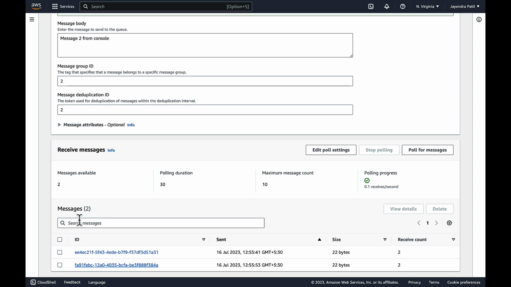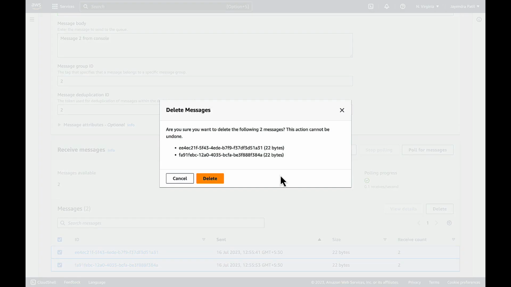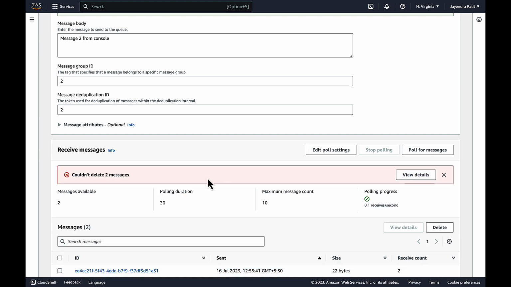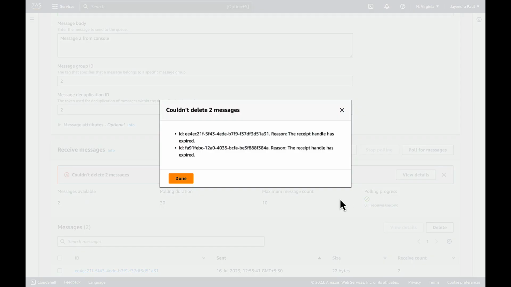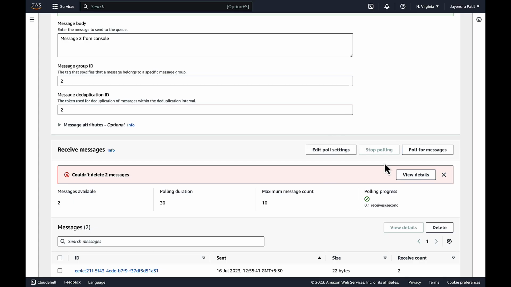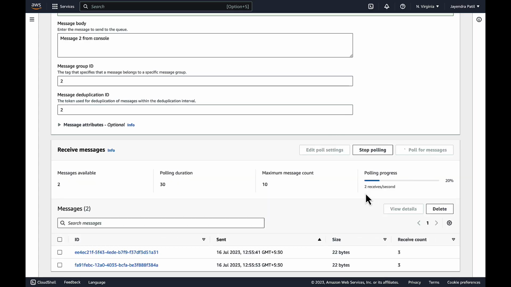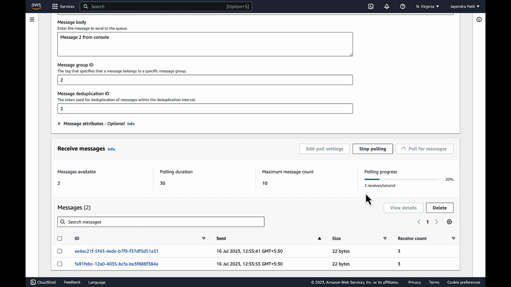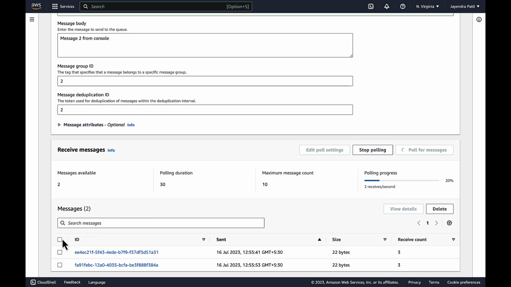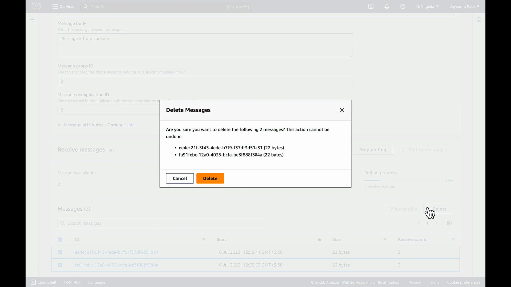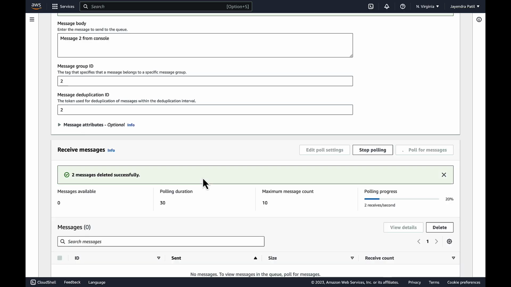Let's clean up the messages from the queue. And it has failed to clear. This is because the receipt handle has expired. Let's repoll for the messages. They should refresh the message receipt handles. And let's click back on the messages and delete them. And the message has been successfully deleted.